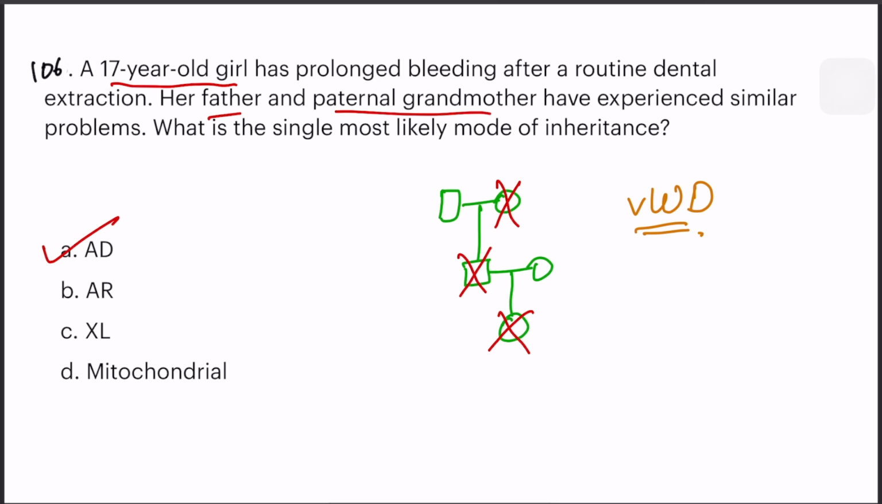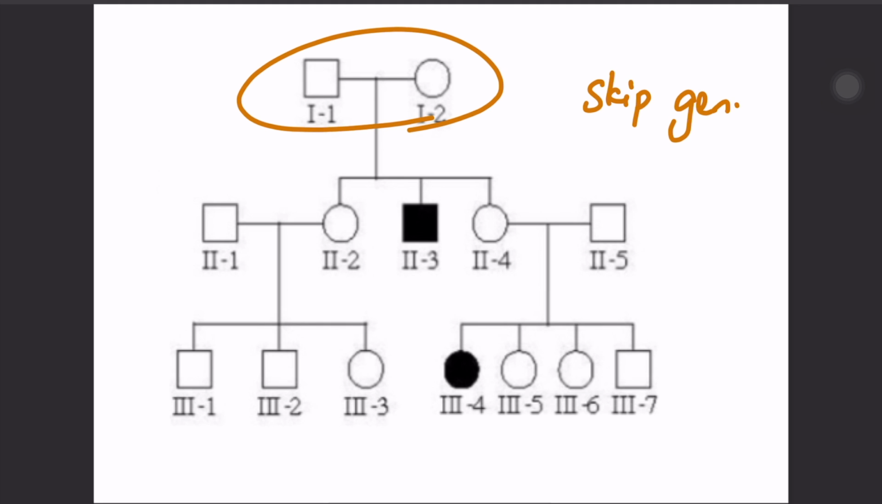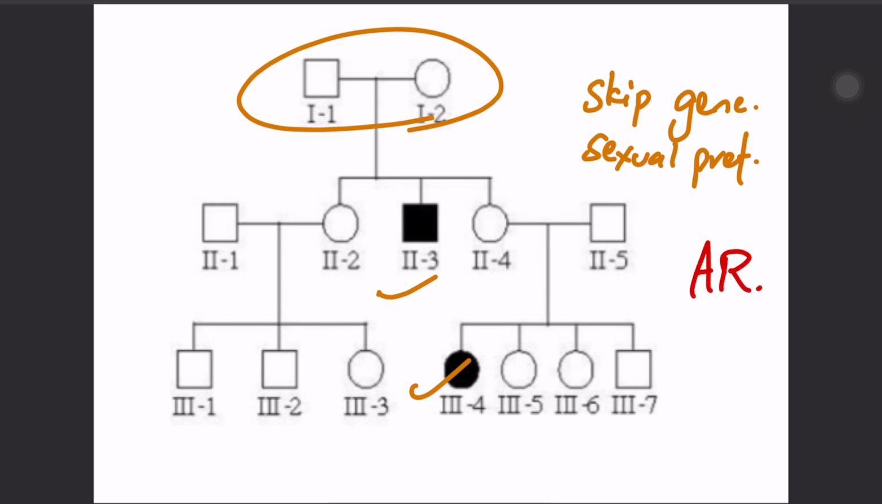Okay, that presents like this. Prolonged bleeding after even a normal procedure is mostly von Willebrand disease at this age, and it is also autosomal dominant. Okay, von Willebrand disease. So let me show you some pedigrees. If skip generations are present, here one generation is skipped, right? Skip generations are present. If males are also affected, females are also affected, no sex preference, then it is autosomal recessive. Skip generations would be present mostly.